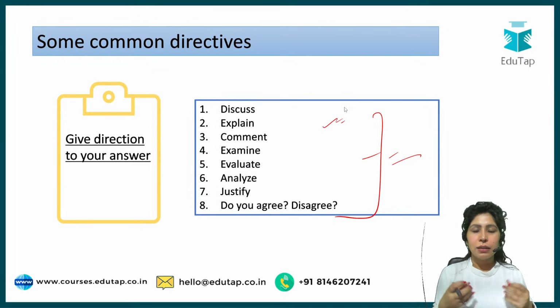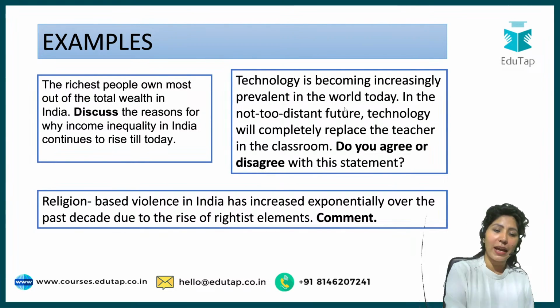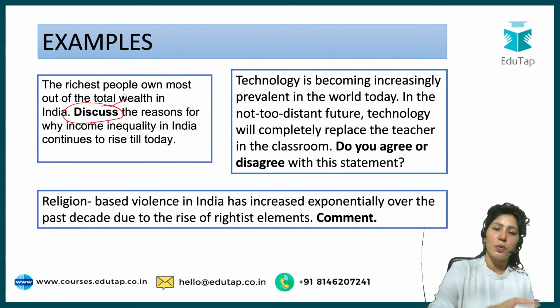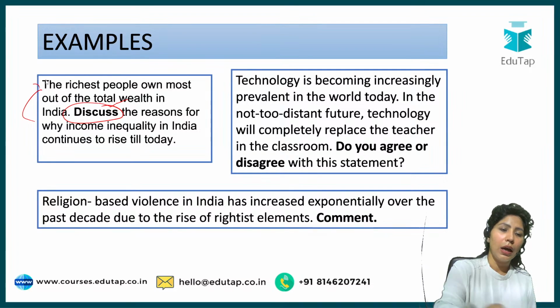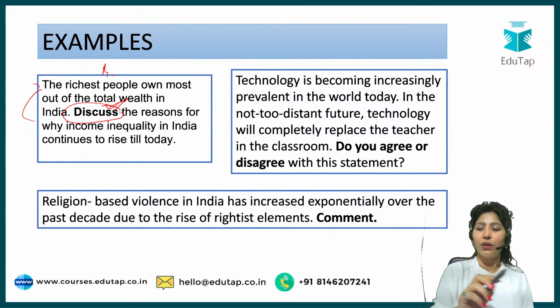This is where the examiner is putting the question towards us. Now there are some examples here. Look at the first one. The richest people own most out of the total wealth in India. Discuss the reasons for why income inequality in India continues to rise till today. So this is your actual question. You do not have to focus on this, this is the background, this is your keyword. So what you have to do is discuss this situation, discuss the reasons. That is your directive here.